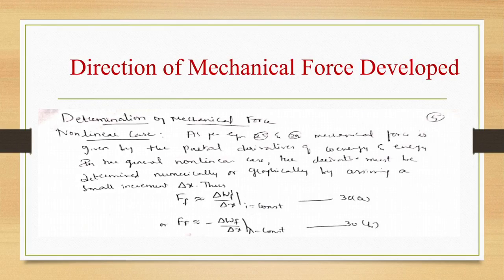So for a non-linear case, the mechanical force will be given by the partial derivative of co-energy and energy. In the general non-linear case, the derivative must be determined numerically or graphically by assuming a small increment Δx. So Ff is nearly equal to ΔWf'/Δx at i equal to constant, and Ff is nearly equal to minus ΔWf/Δx at λ equal to constant.